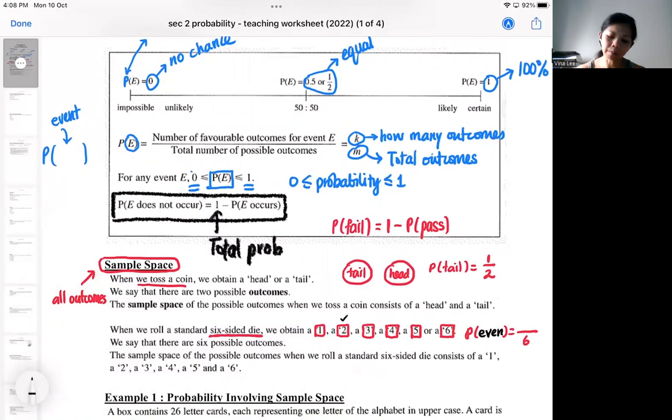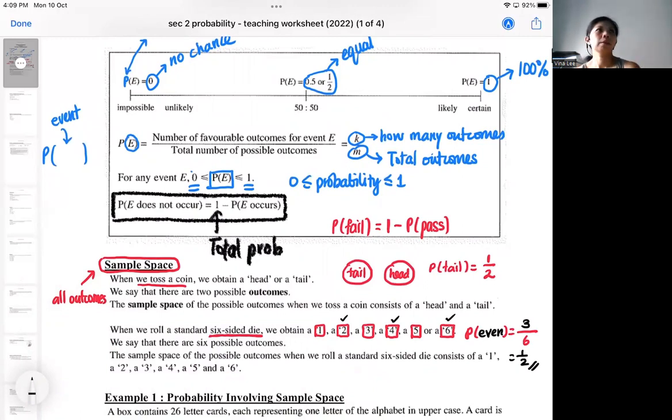You look at the outcome. There are three possible even numbers. So you've got three chances of getting an even number. So the probability will be 3 out of 6, which is half. So you always write the actual probability before you reduce it.